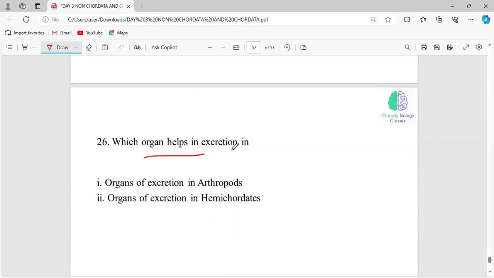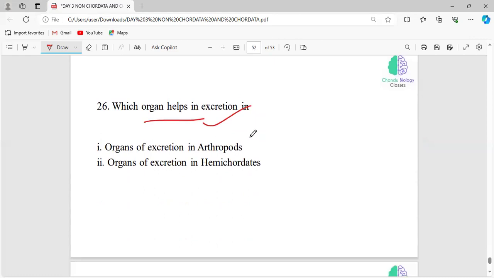Now, which organ helps in excretion in arthropods? And in hemichordates, what is the excretory organ?